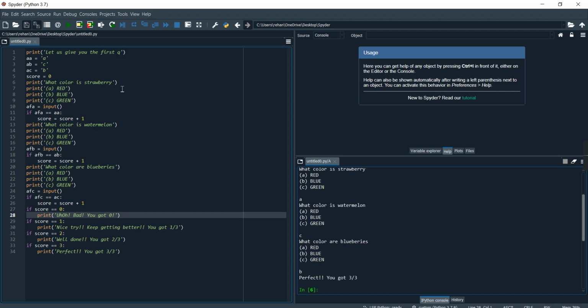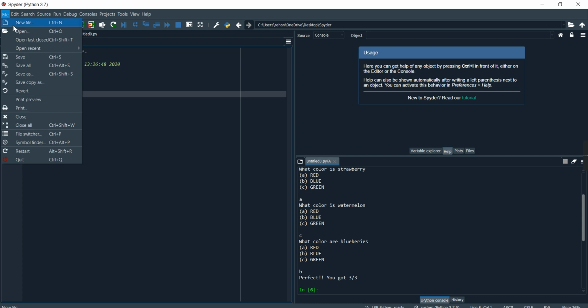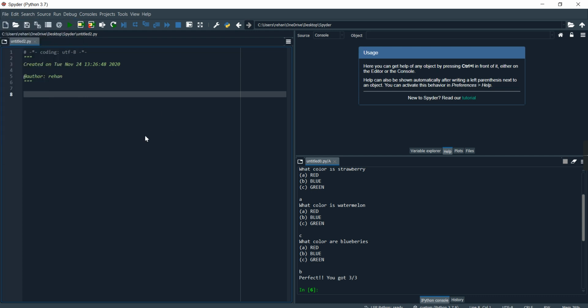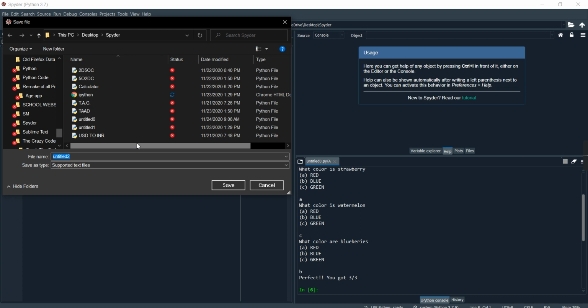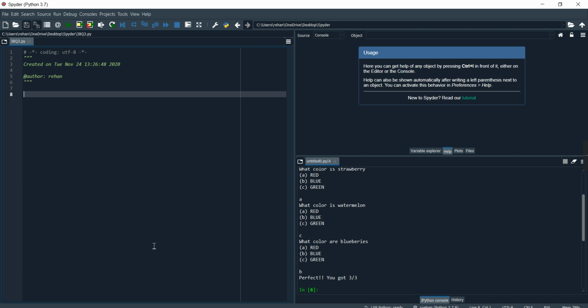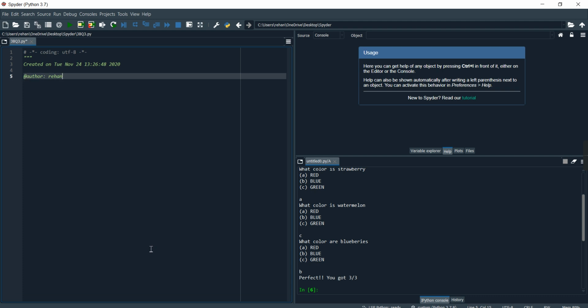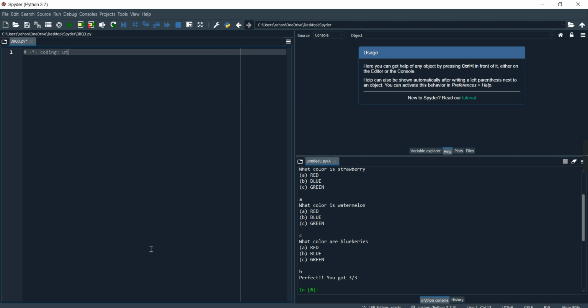So over here we have the Spyder IDE. Let's create a new file by closing all the tabs or going to file and clicking on new file. Let's save it. We're gonna be naming it 3BQ3. That means 3 bio questions, and you have to get 3 out of 3. It's not that good, but I got this name the best. 3BQ3.